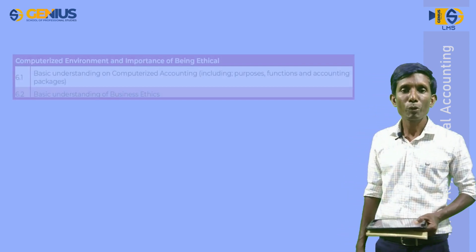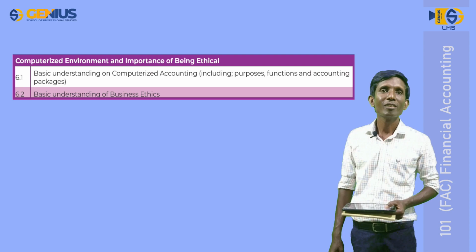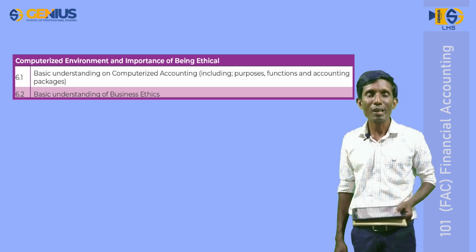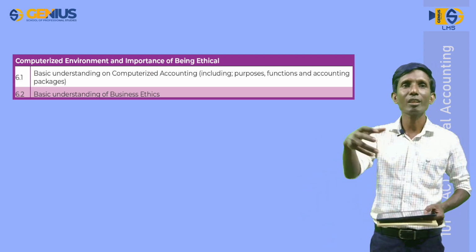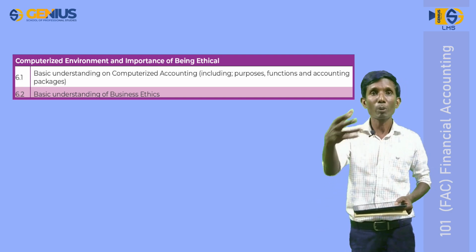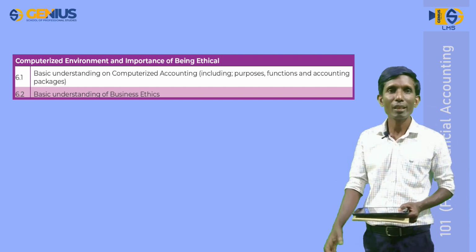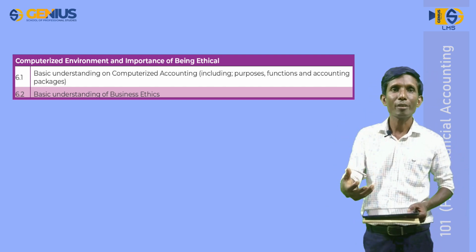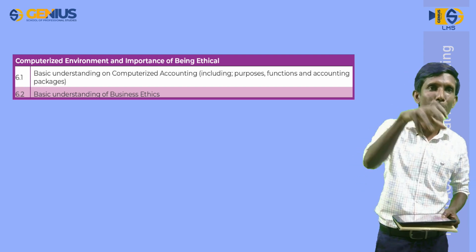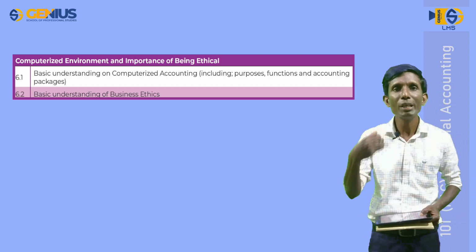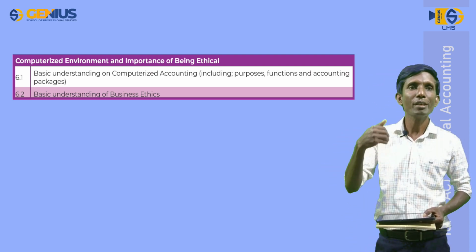Lesson number 6, computerized environment and importance of being ethical. Computerized environment. You know that different computer systems, softwares, packages are used in accounting system. Here we are going to provide you basic knowledge regarding computer systems used in accounting process. Other than that, we have to study importance of being ethical. Whatever we are going to do, whatever job we are going to do, we have to be ethical. Here we are going to study what is the importance of being ethical, right?